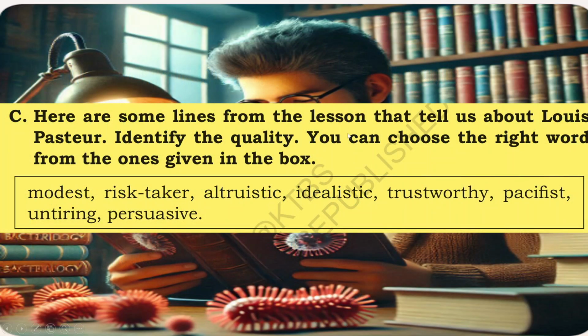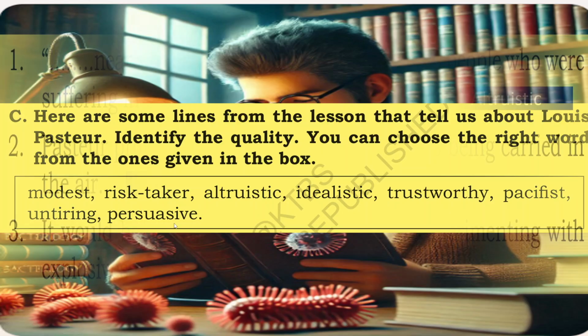Here are some lines from the lesson that tell us about Louis Pasteur. Identify the quality. Can you choose the right word from the ones given in the box? Modest, risk taker, altruistic, idealistic, trustworthy, pacifist, untiring, persuasive.